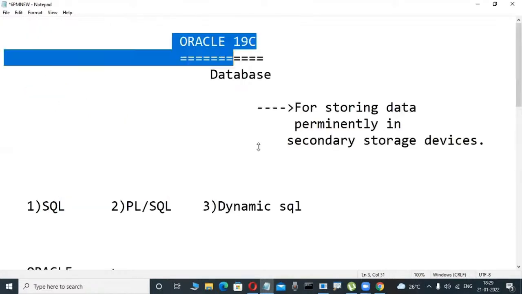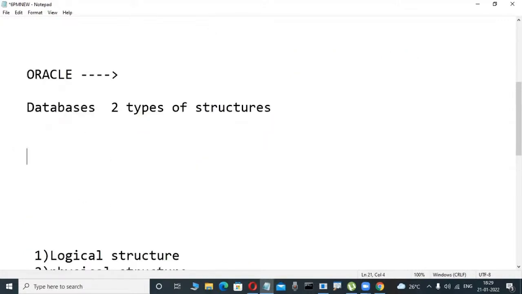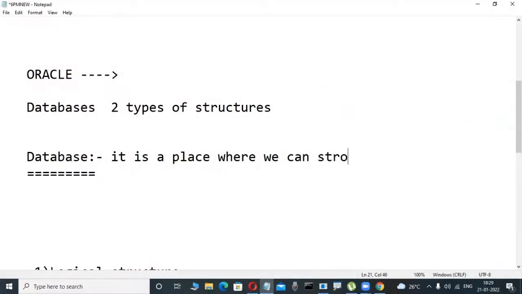Before we go on to explain what the logical and physical structures are in every database software, consider the database definition that many people write from books. Today at least you will understand it. What is a database? Anybody looking in Google or in books will see: it is a place where we can store a structured collection of data.